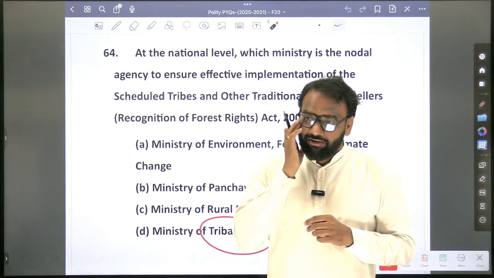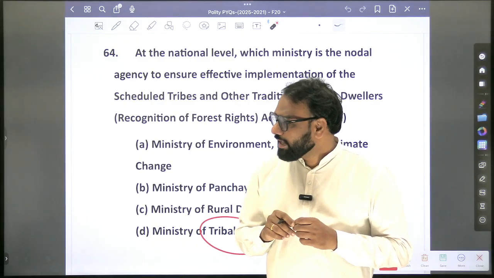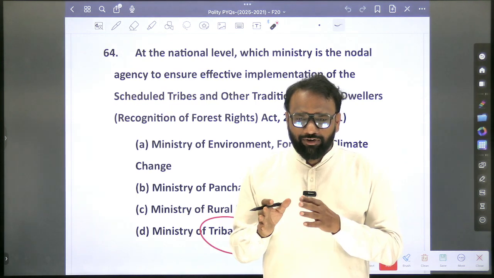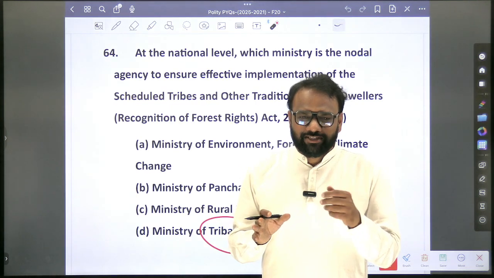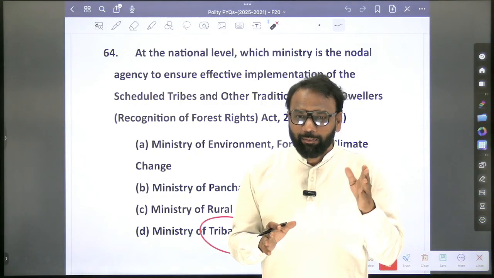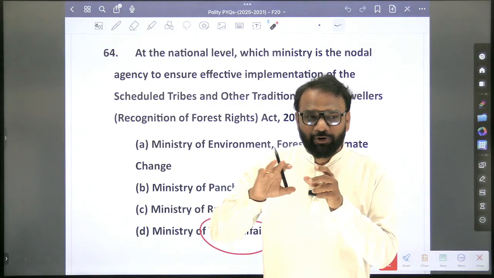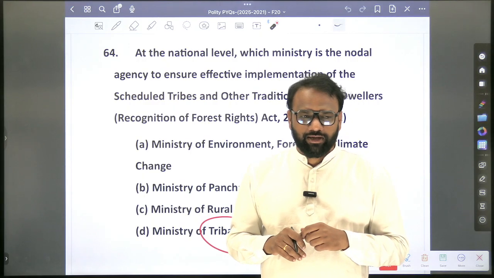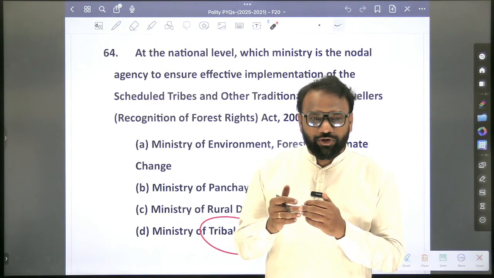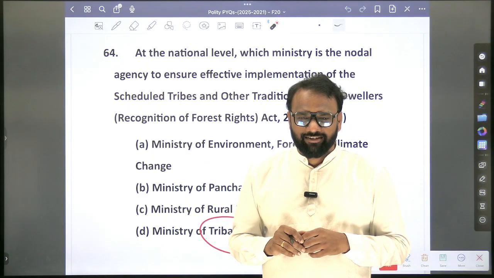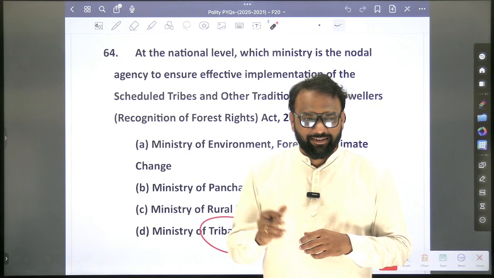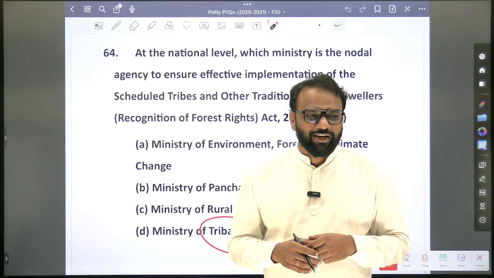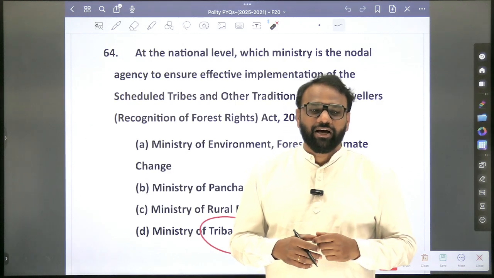Next, which state has the highest proportion of tribes? In Karnataka, if you take, there are some tribes, the percentage may be 5%, 2%, 3%. Which state has the highest population is different. Which state has the highest proportion of tribes? Okay, tribes. Next, which state does not have scheduled tribes? Is there any state? You'll search, I don't know, because I'm just giving an idea. Yes? Punjab? Which state has the highest scheduled caste proportion population? Punjab.